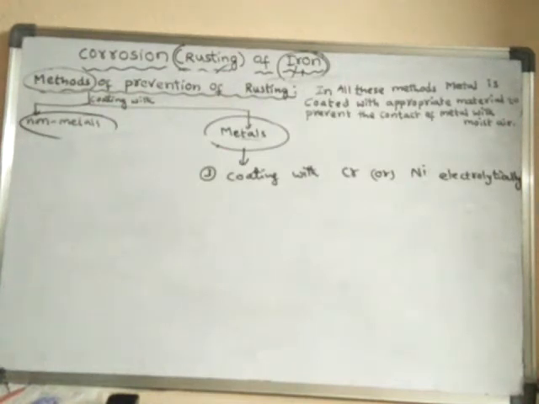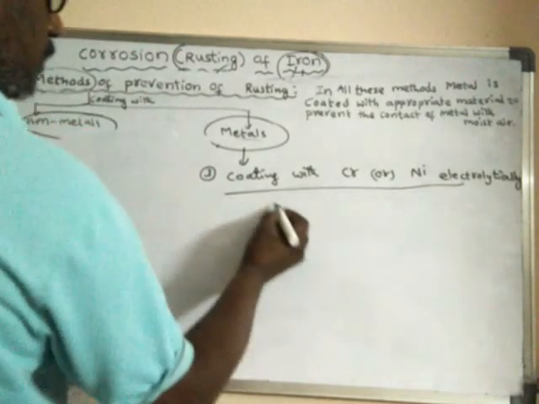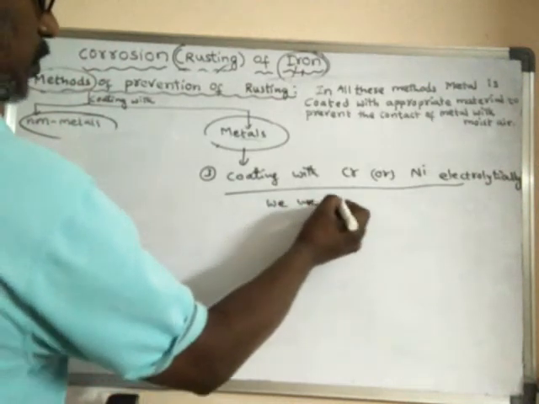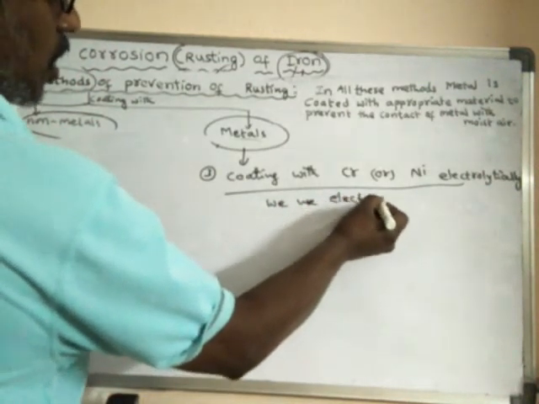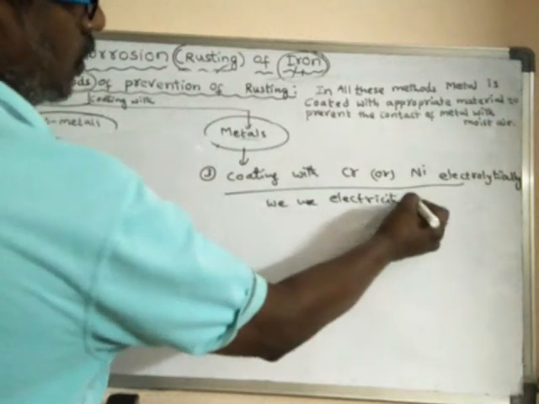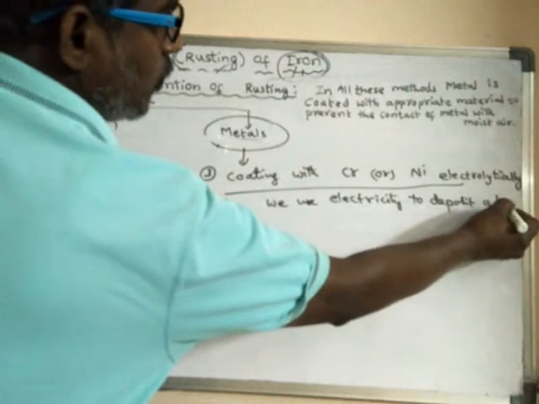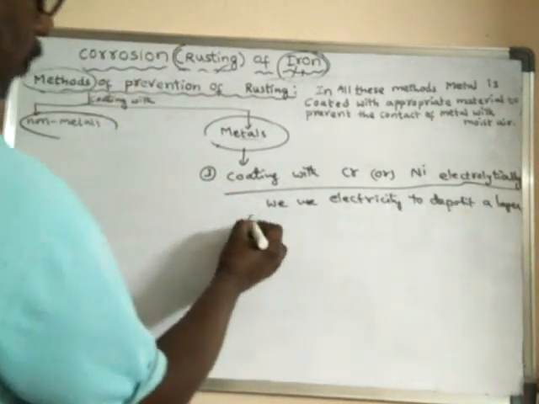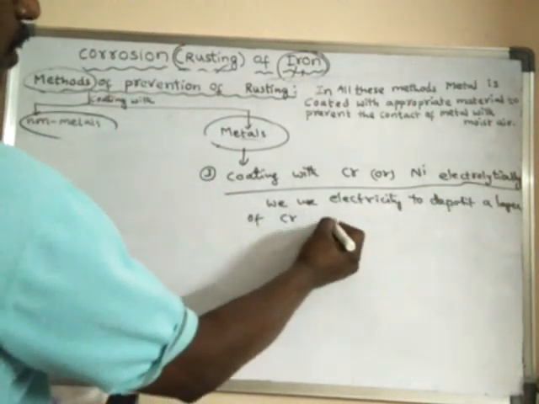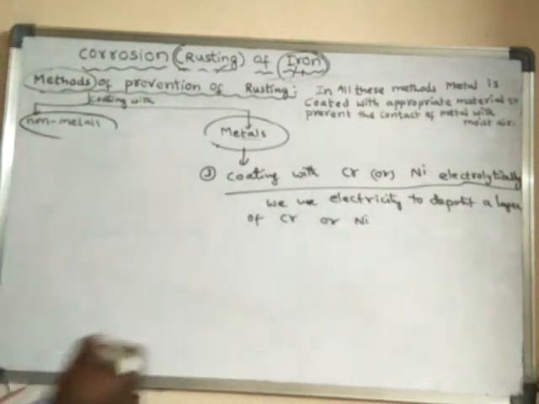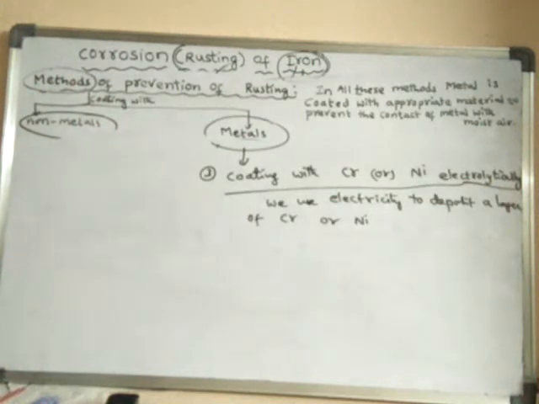Actually, here we use electricity to deposit a layer of chromium or nickel. It is a highly expensive process. It gives a very bright finish.